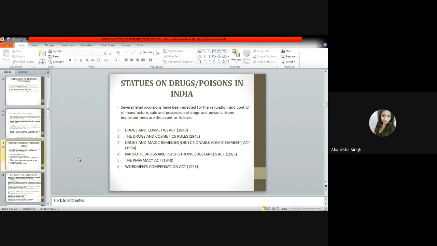And the last one is the Workmen's Compensation Act of 1923. It provides for the payment of compensation by certain classes of employers to their employees for injury or any accident that is sustained during the course of their employment, or any occupational disease which is contracted by the workmen while in the service of an employer for a continuous period of not less than 6 months is deemed to be an injury or accident.